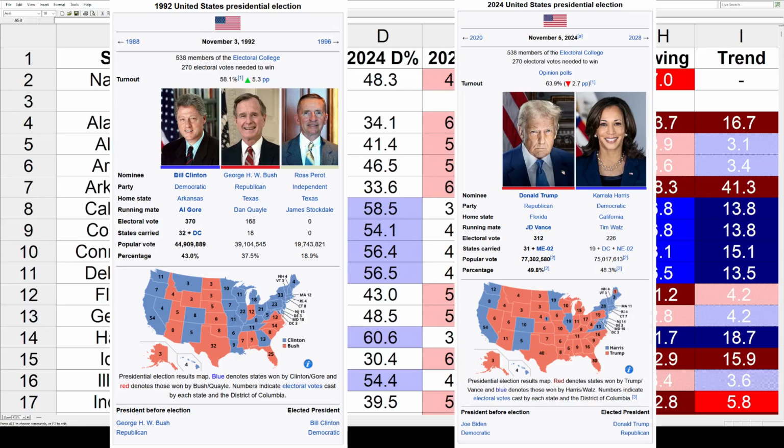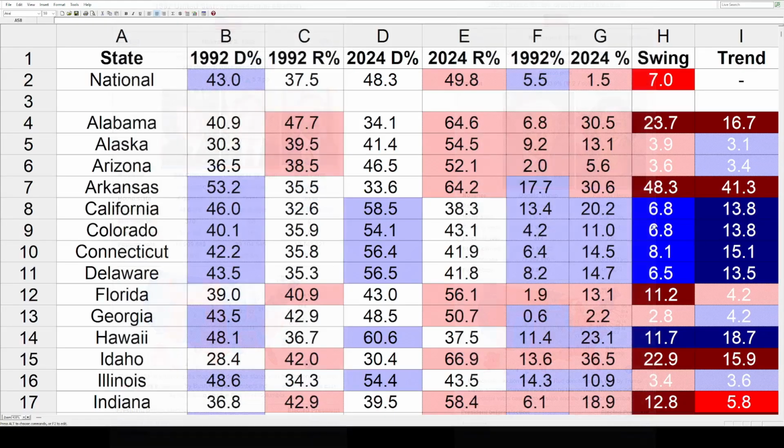Then in 2024, we've got Donald Trump winning it with 312. He carried 31 states plus Maine second, and his share of the vote was 49.8%. Kamala Harris got 226. She carried 19 states plus D.C. and Nebraska second, and she finished with 48.3%. So that is going to take us into the spreadsheet.